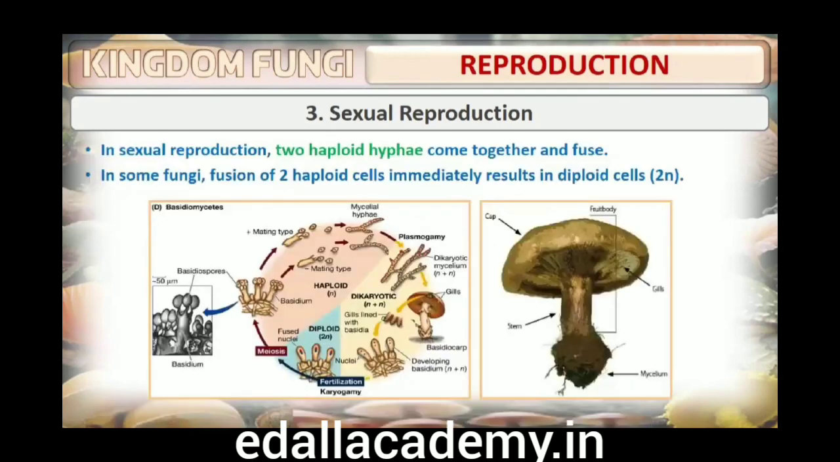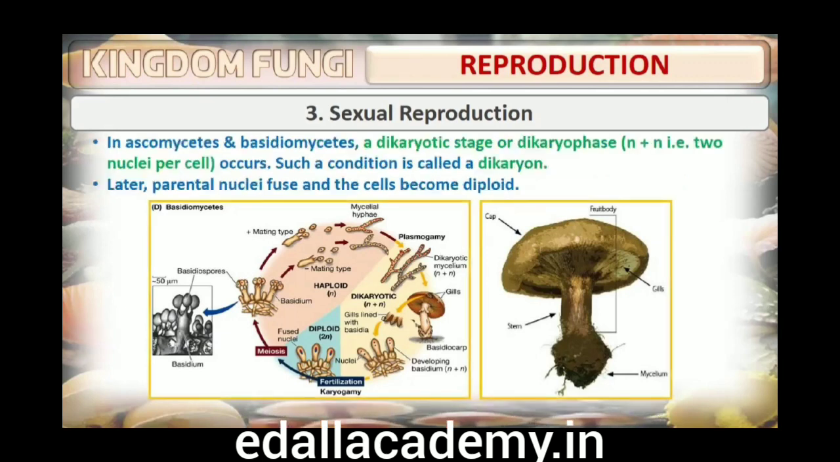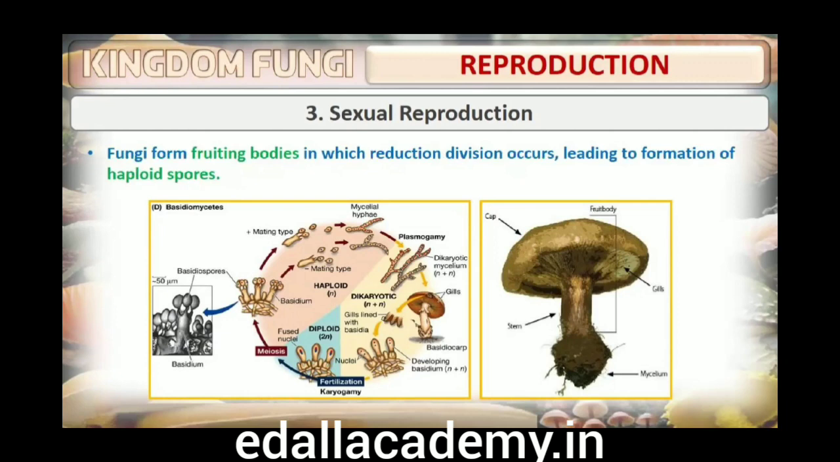When a fungus reproduces sexually, 2 haploid hyphae of compatible mating types come together and fuse. In some fungi, the fusion of 2 haploid cells immediately results in diploid cells, 2N. However, in other fungi, Ascomycetes and Basidiomycetes, an intervening dikaryotic stage, N+N, that is, 2 nuclei per cell, occurs. Such a condition is called a dikaryon and the phase is called dikaryophase of fungus. Later, the parental nuclei fuse and the cells become diploid. The fungi form fruiting bodies in which reduction division occurs, leading to formation of haploid spores.